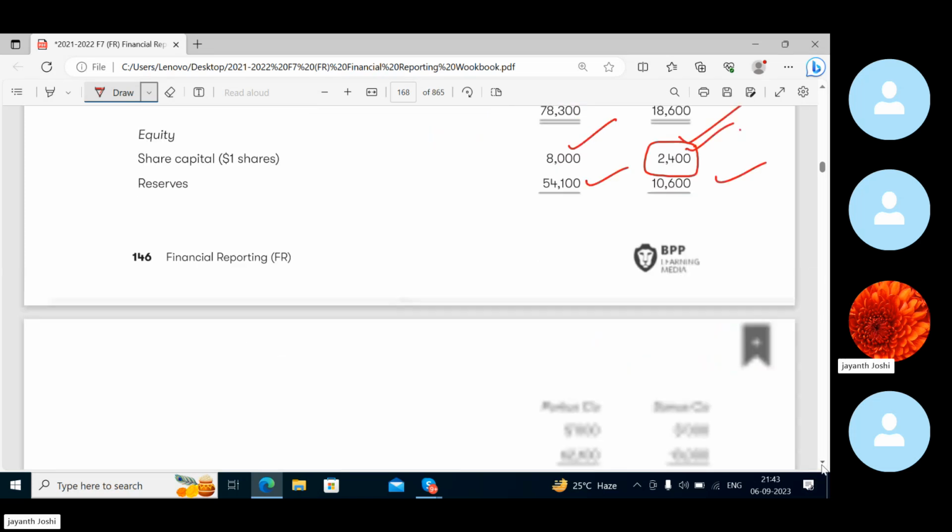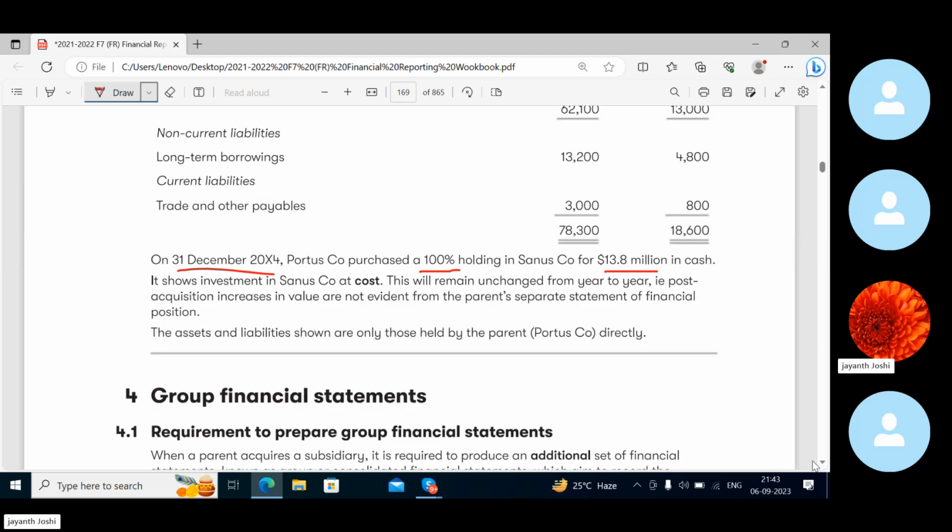We will study afterwards what is that excess amount called. So it shows investment in Sanus company at cost. This will remain unchanged from year to year. That is post acquisition increases. So yeah, the investment value will increase as the year passes by, right?